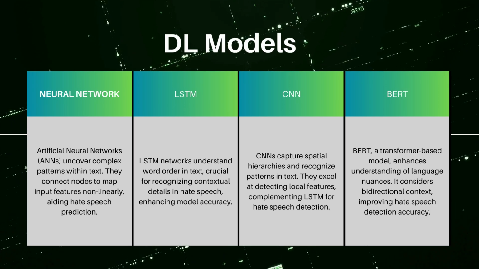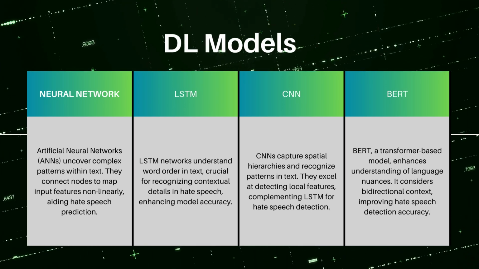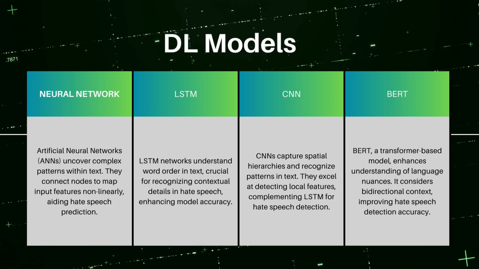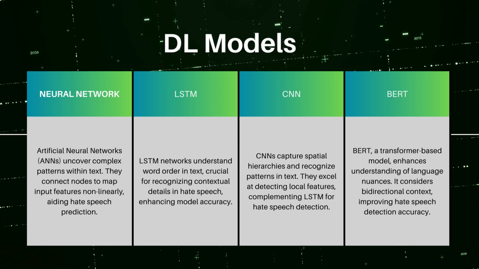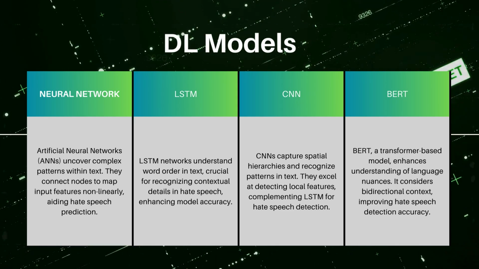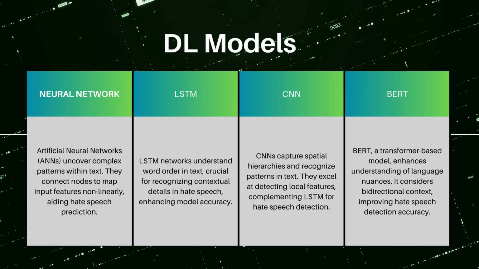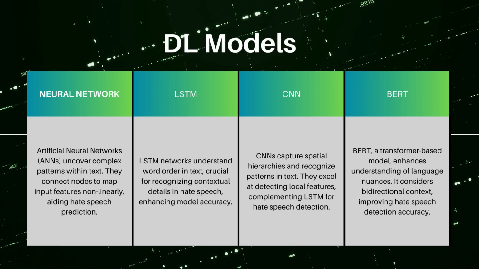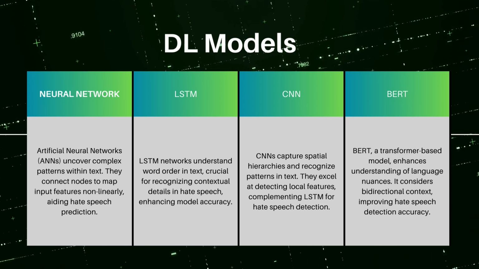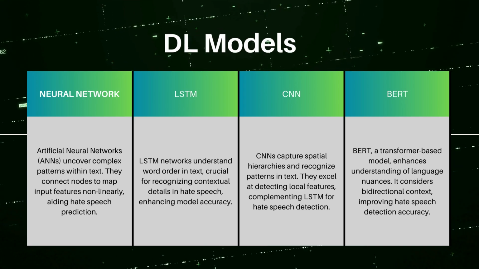Neural network. Artificial neural networks uncover complex patterns within text. They connect nodes to map input features non-linearly, aiding hate speech prediction. LSTM, long short term memory. LSTM networks understand word order in text, crucial for recognizing contextual details in hate speech, enhancing model accuracy. CNN, Convolutional Neural Network. CNNs capture spatial hierarchies and recognize patterns in text. They excel at detecting local features, complementing LSTM for hate speech detection.